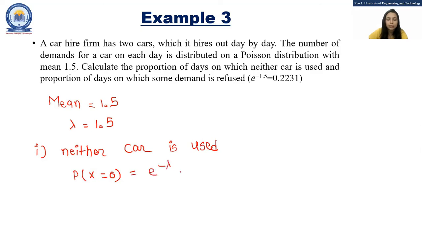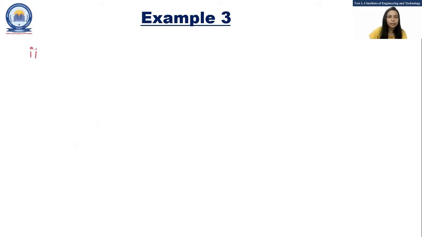So e raised to minus lambda, lambda raised to 0 upon 0 factorial. e raised to minus 1.5, lambda raised to 0 is 1, upon 0 factorial is also 1. Now e raised to minus 1.5 is already given, that is 0.2231. So this is the probability that neither car is used. Now next is for some demand is refused.